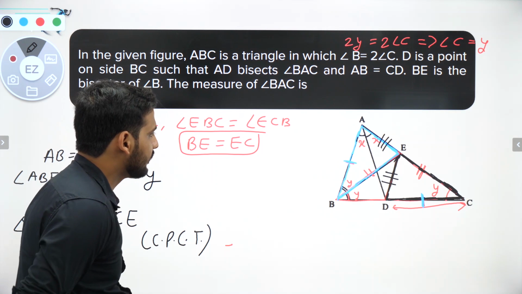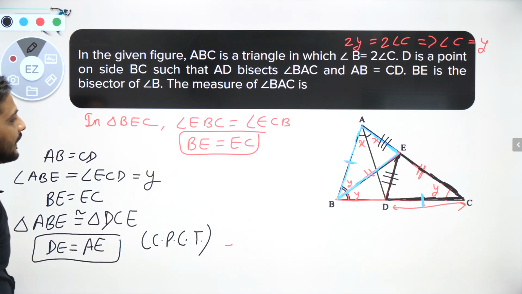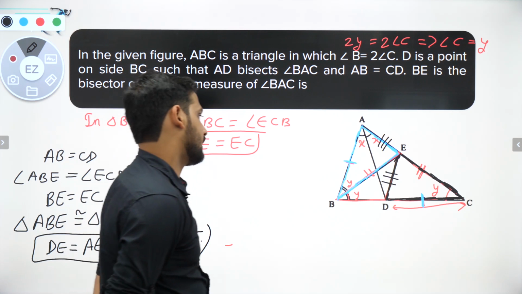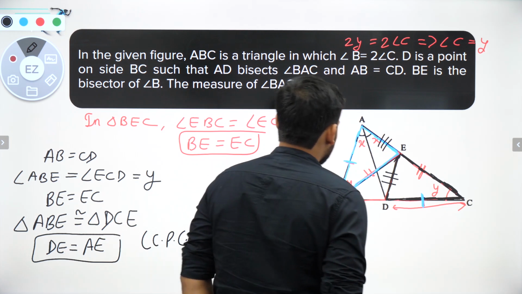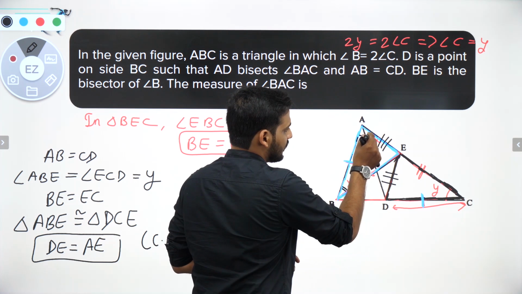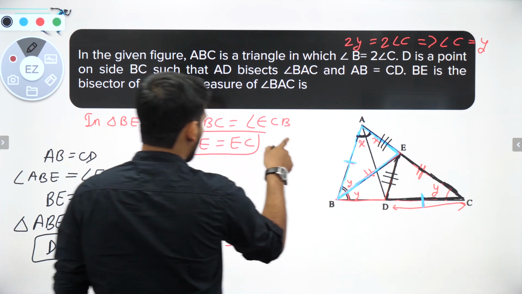Okay sir, now everything is nice and fine. Now I need to find out the value of what, bacho? Angle BAC. Okay sir, angle BAC we need to find out. One more thing I can say: when this angle is 2x, what is the corresponding point to A?